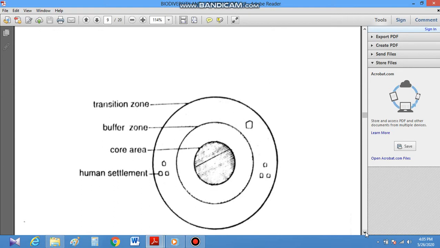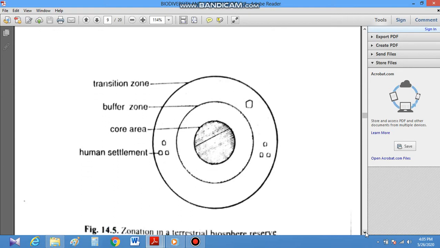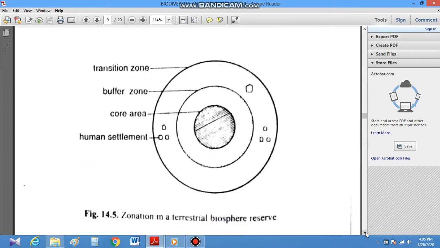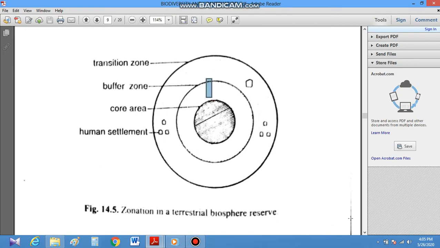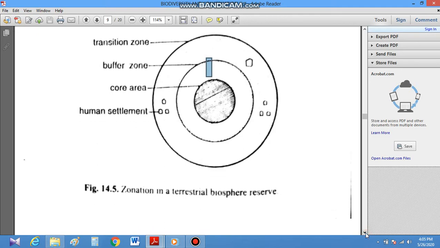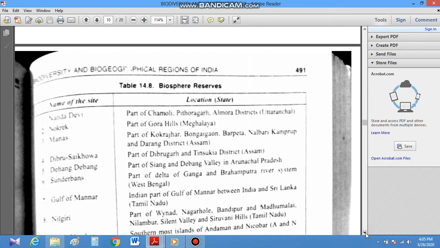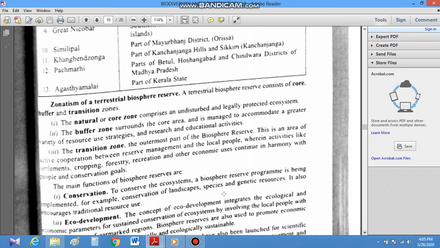In a biosphere reserve there are three zones. This is the zonation in a terrestrial biosphere reserve. The central part is the core zone, then there is a buffer zone, then there is a transition zone. The core zone is the central part. The core zone comprises an undisturbed and legally protected ecosystem. In this core zone, no human activity is allowed, and it is a legally protected ecosystem and undisturbed area.